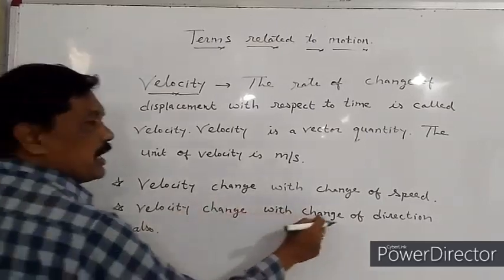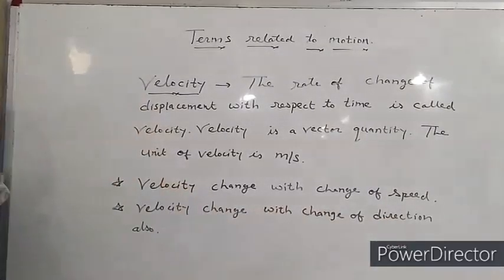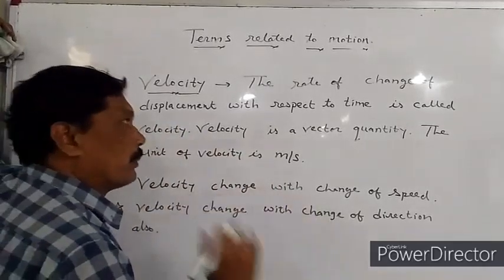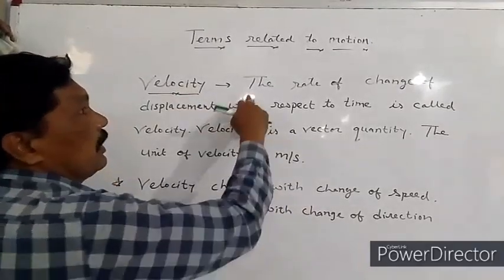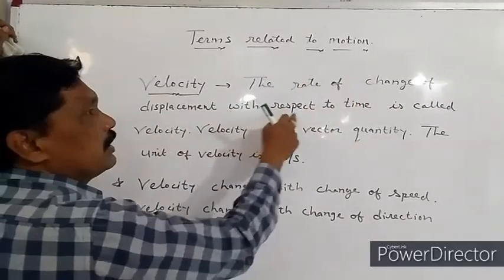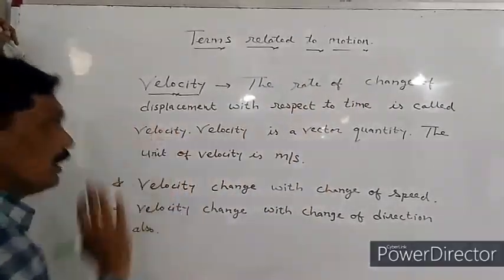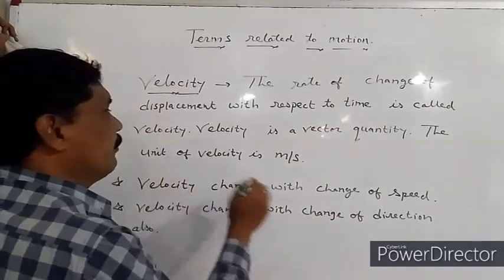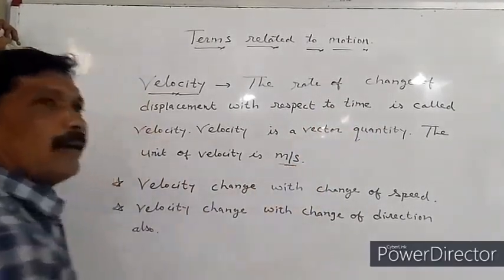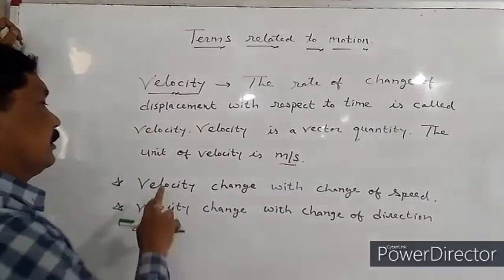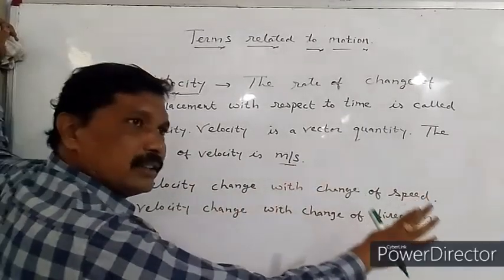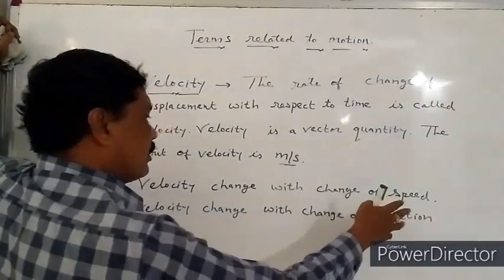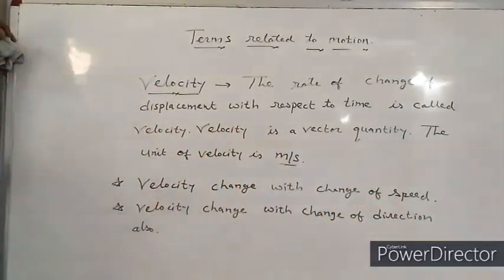Velocity changes with change of direction also. Again, we'll repeat the whole topic. Velocity: the rate of change of displacement with respect to time is called velocity. Velocity is a vector quantity. The unit of velocity is meter per second. Velocity changes with change in speed. Velocity changes with change of direction also.